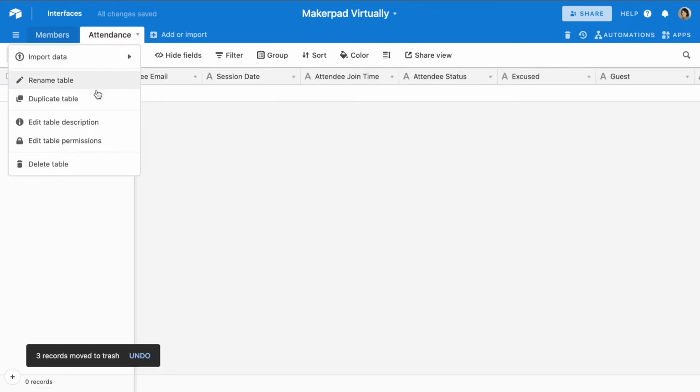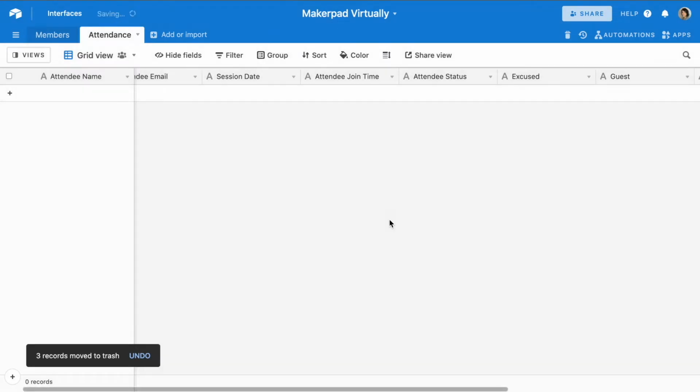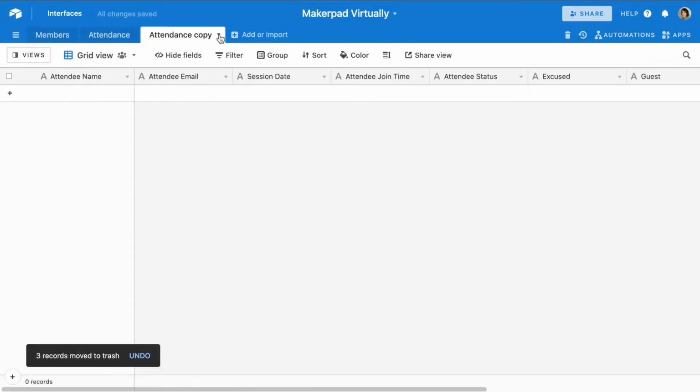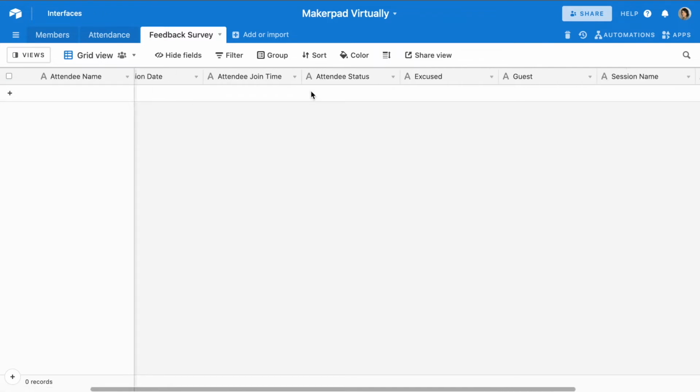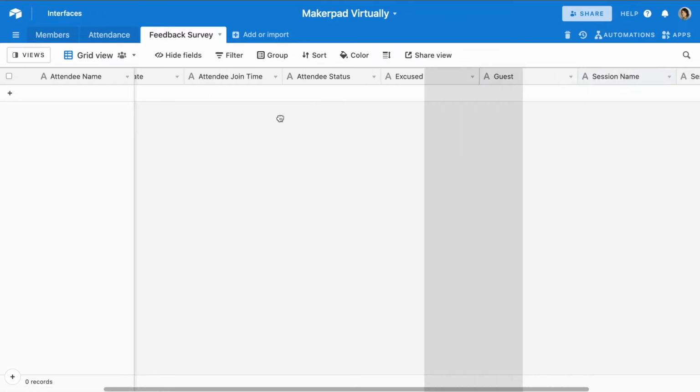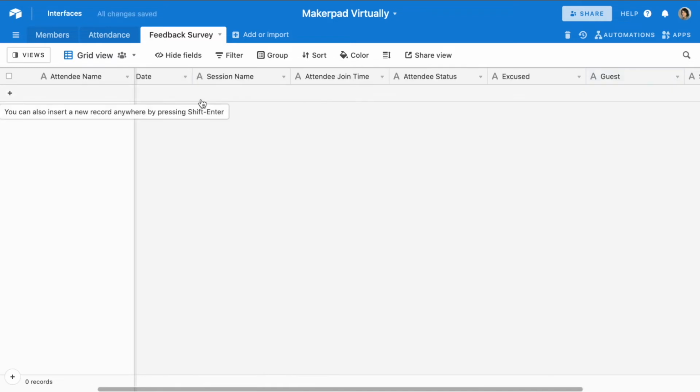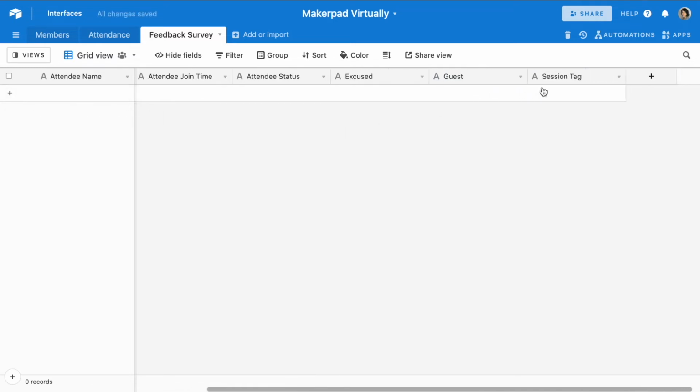And next, we're going to duplicate this table because most of the fields are the same, and we'll rename this to feedback survey. So for our feedback survey table, again, we'll need attendee name, attendee email, session date. We need session name, so let's just bring that over here, right next to it. We also need our session tag.